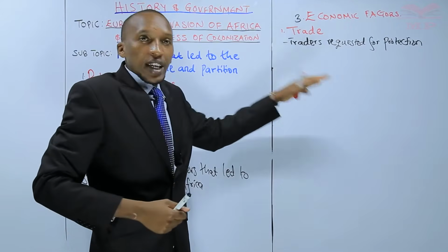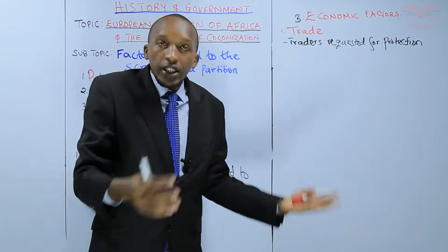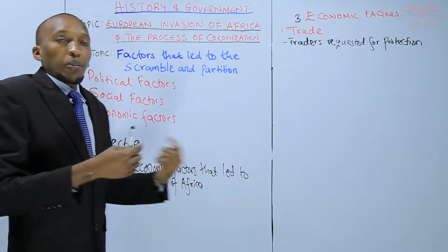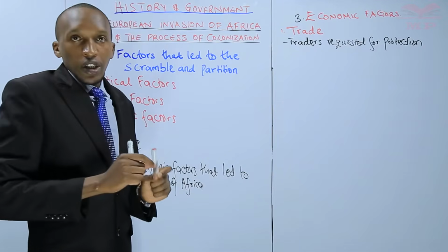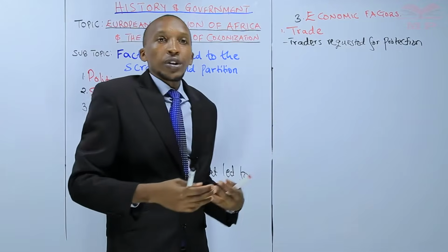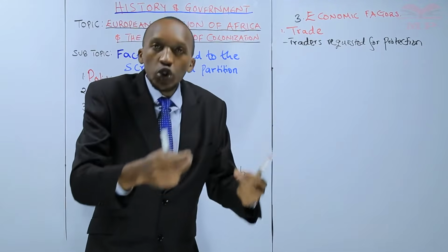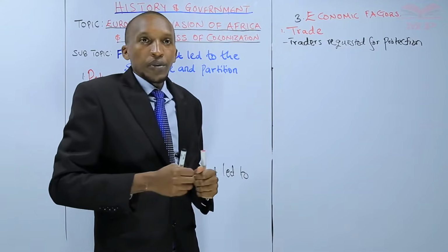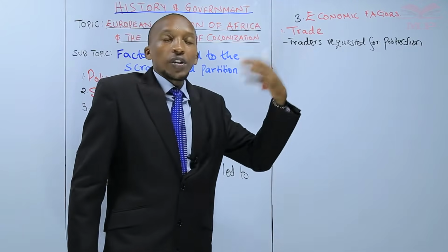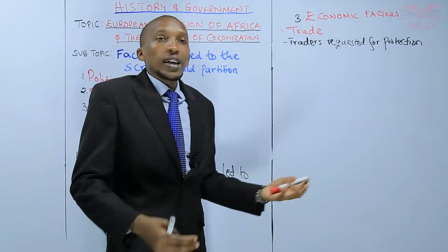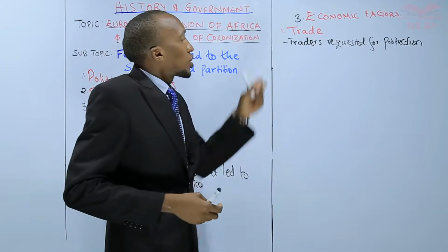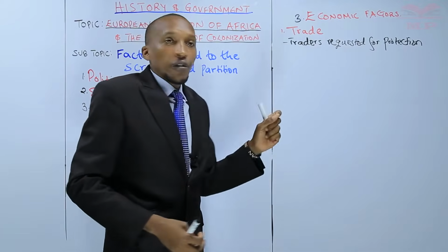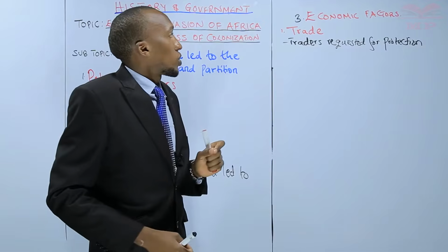So these traders that came to Africa, remember they had just come to trade, normal trade. Remember when we were talking of the social factors, we said they needed to establish a legitimate trade or abolish the slave trade. So the traders who came with the interest of just having a good trade needed protection because some African communities were hostile to them. So when the military or the army men came to protect them, it interested the European powers to get colonies permanently, where that now could become the place of trade. That is when you talk of trade.